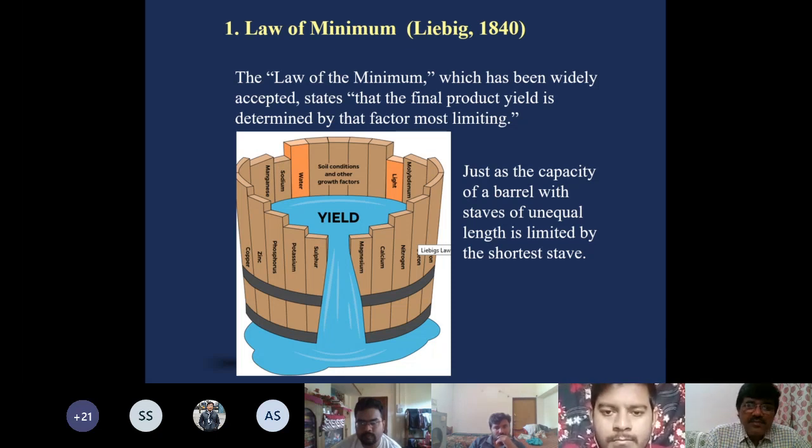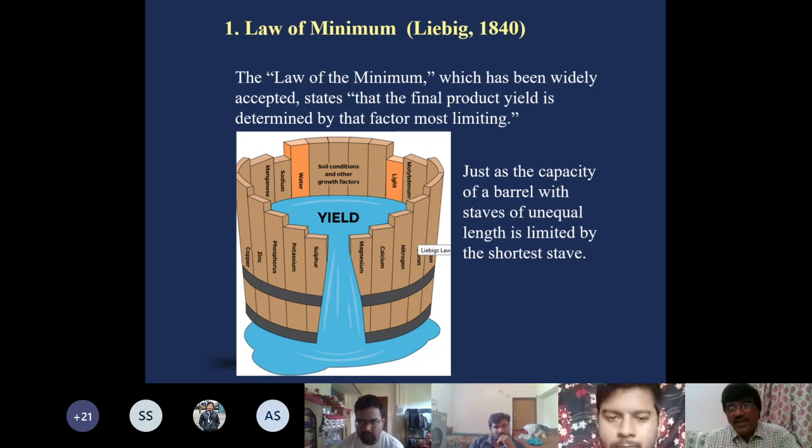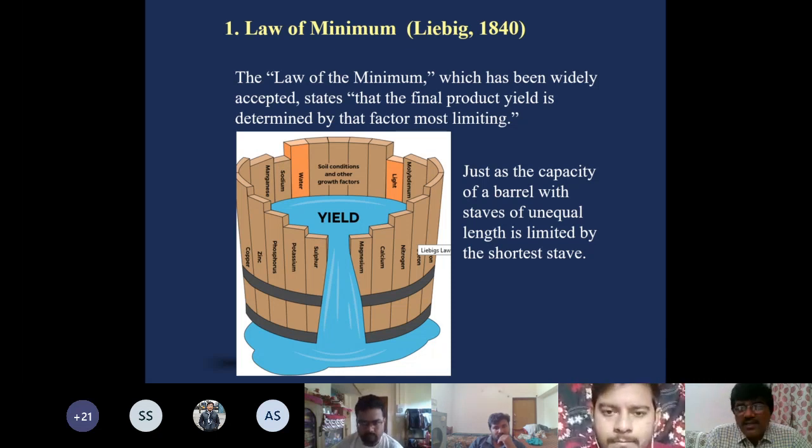You can see this example by a barrel given by somebody, and you can see the steps. There are steps of different height, and the quantity of water in the barrel will be determined by the stave which has the shortest length, which is the lowest. So similarly, nutrients also.